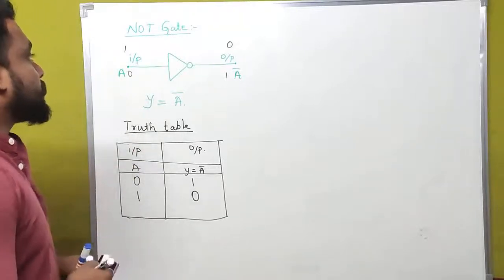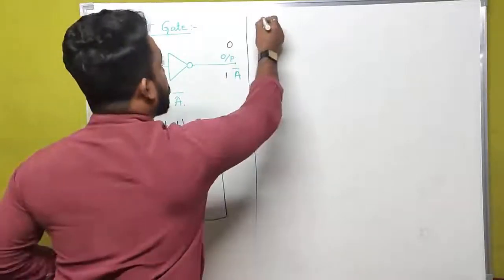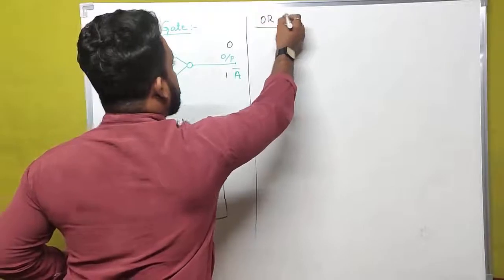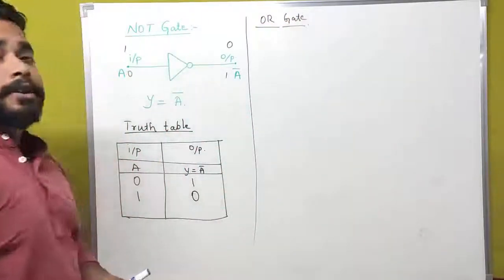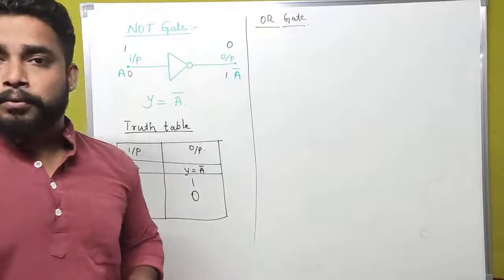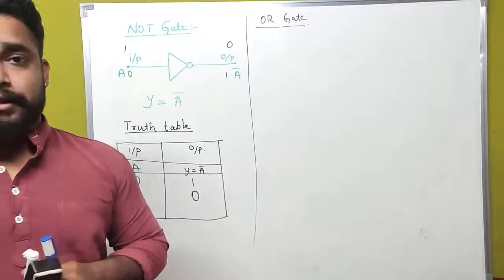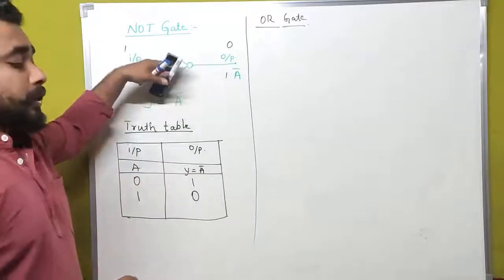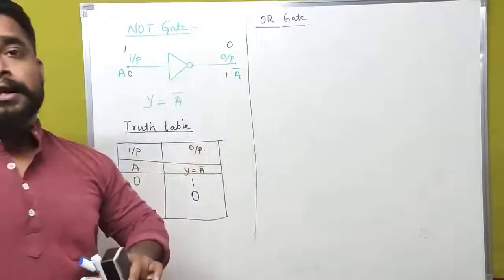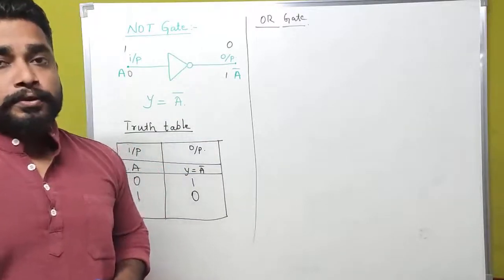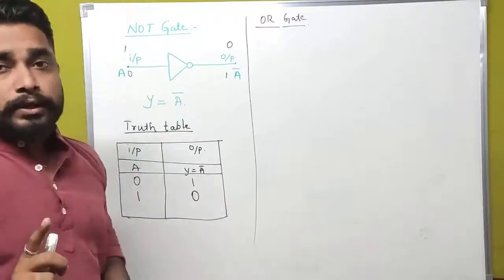Next, let us see what is the meaning of OR gate. An OR gate should consist of a minimum of 2 inputs. Except the NOT gate, all the gates should consist of a minimum of 2 inputs, but the NOT gate has only 1 input.